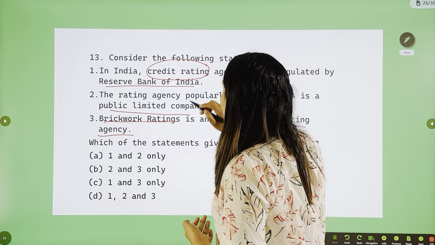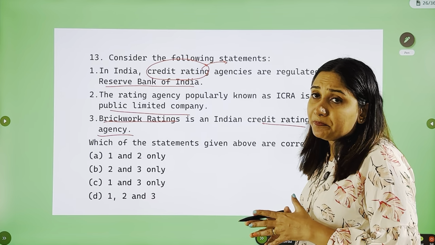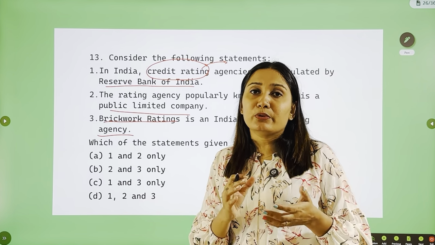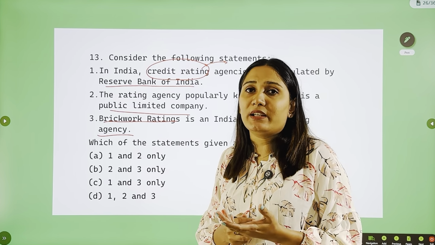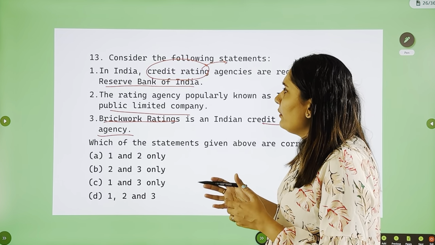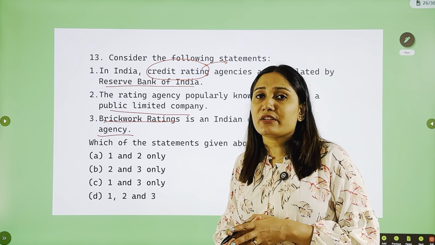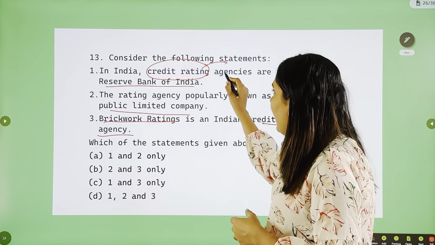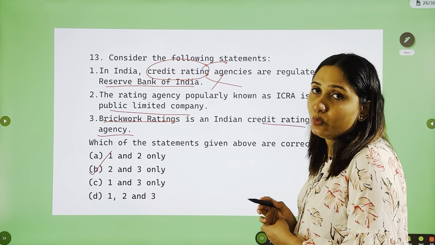Now we know credit rating is not done by RBI. What is the purpose of RBI? If you know the basics of RBI, you know that RBI is the monetary authority: regulation of banks, issuing currencies, monetary policy and all that are its functions. If you have read NCERT regarding the basic functions of RBI, you must know that credit rating agencies do not come under the purview of RBI. So you can easily eliminate the first statement, and you get the answer: 2 and 3 are correct.